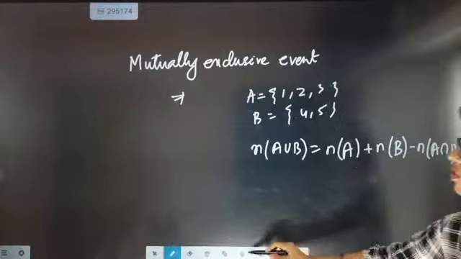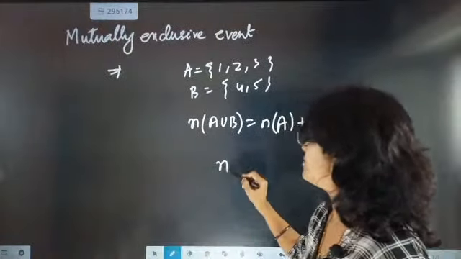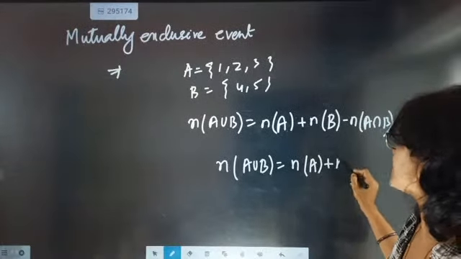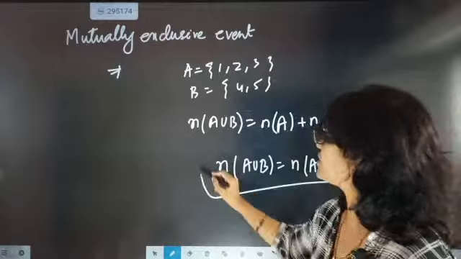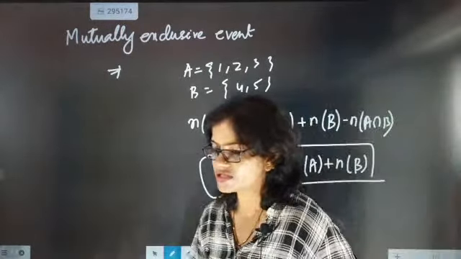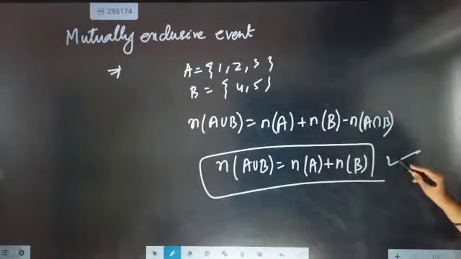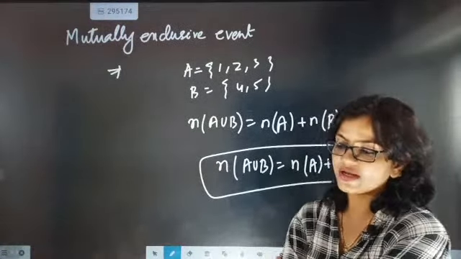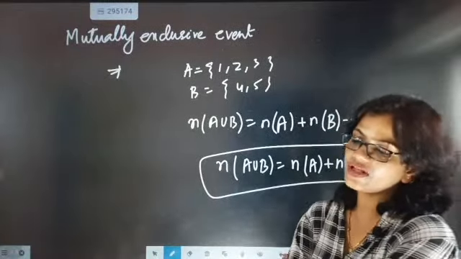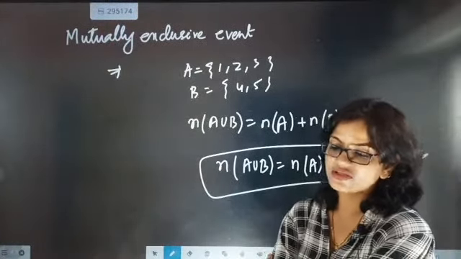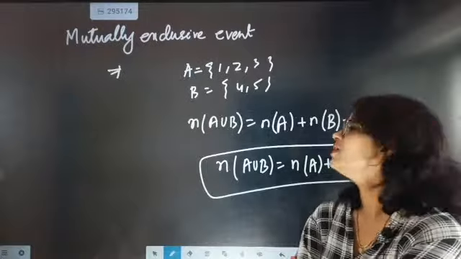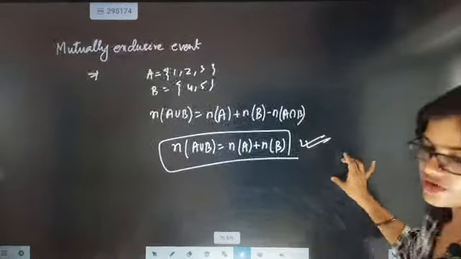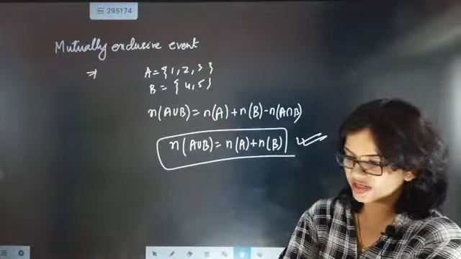But here, since there is no common element, for mutually exclusive events it will be written as n of A plus n of B. So this is called mutually exclusive. In mutually exclusive, you will not be getting any common element. Two different sets will be there, and both sets have some elements, but nothing is common between them. So they will be called mutually exclusive.